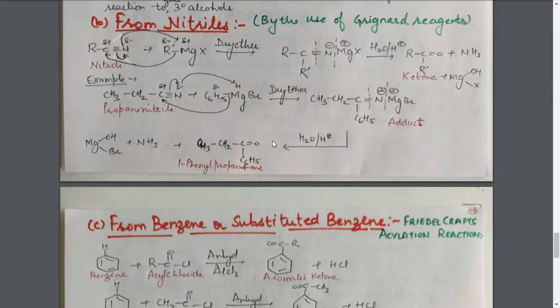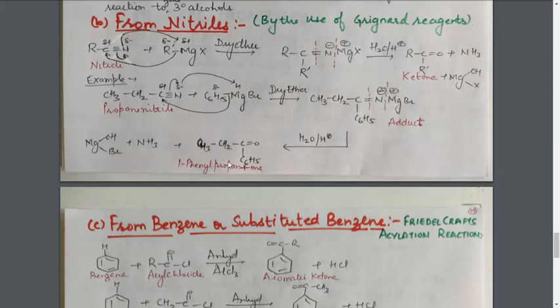Now again, the hydrolysis of this adduct in acidic medium, that is with the help of dilute acid, the breaking of bond will take place from this position. Oxygen will go to this part, two hydrogen will go to this nitrogen atom, and from here one more hydrogen atom comes to the nitrogen atom, and we will get CH3, CH2, C double bond O, C6H5, that is this compound, and from the nitrogen we will get NH3, and the OH will go to this Mg part, we will get Mg(OH)Br.